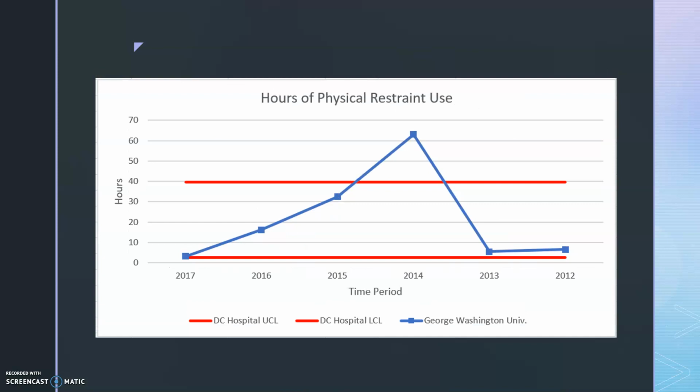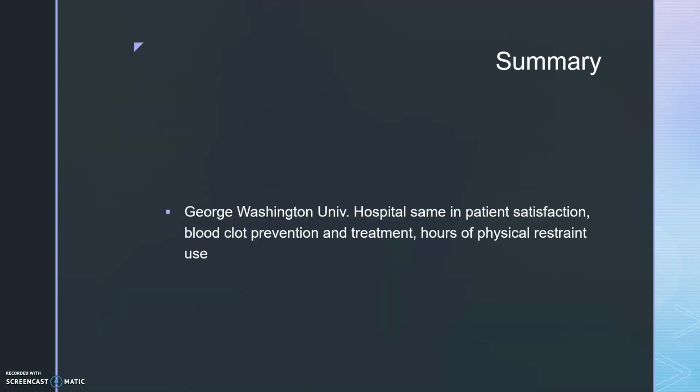The x-axis on this chart shows the time periods when data were available. The y-axis shows the hours of physical restraint used. The two red lines show the upper and lower control limits. These limits were from the variation of hours of physical restraint across the DC hospitals that compete with George Washington University Hospital. George Washington University Hospital and the DC competitors did not differ in the hours of physical restraint for the majority of the time, but George Washington University Hospital did have more hours in 2014.